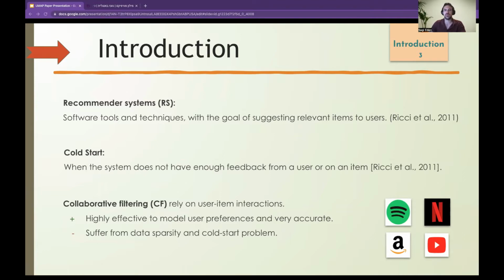Cold start is a phenomenon when the system does not have enough feedback from a user or on an item, or it can be both. Collaborative filtering is the main approach in recommendation systems. It relies on users, items, interactions, and it's highly effective to model user preferences, and it's very accurate compared to the alternatives. But it suffers from data sparsity and the cold start problem.